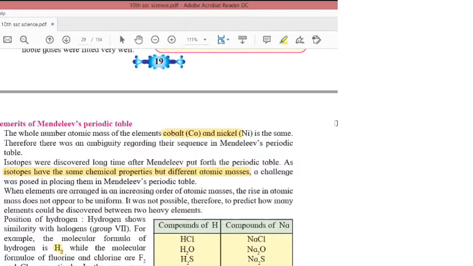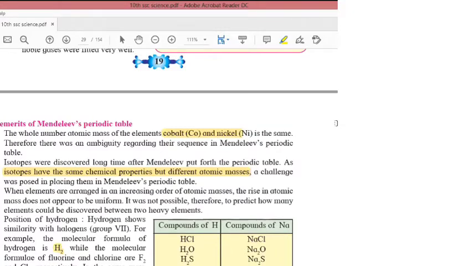First point, the atomic mass of cobalt and nickel was the same.